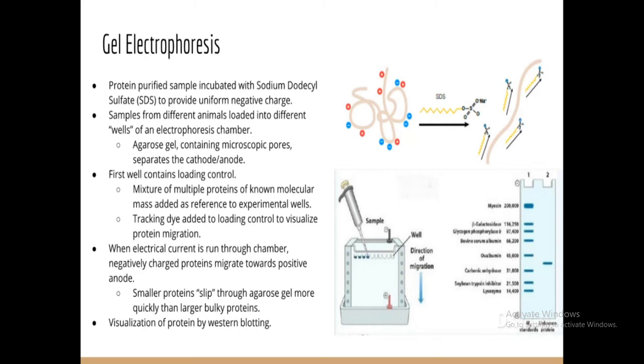When electrical current is run through the chamber, negatively charged protein migrates toward the positive, because we know the DNA and the protein carry some negative charge, so they will move from negative to positive. The higher bands will stay on the upper side of the gel, and the lower, less dense particles will settle down, and then you can identify them with the addition of specific dyes like ethidium bromide.